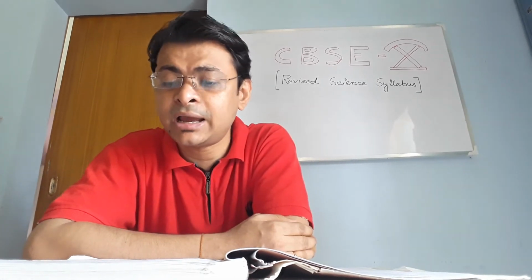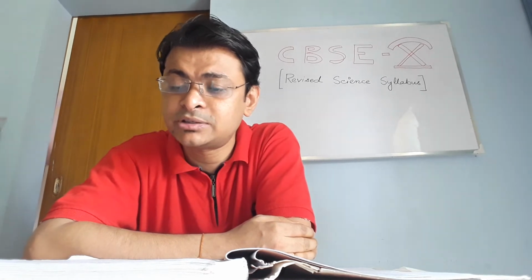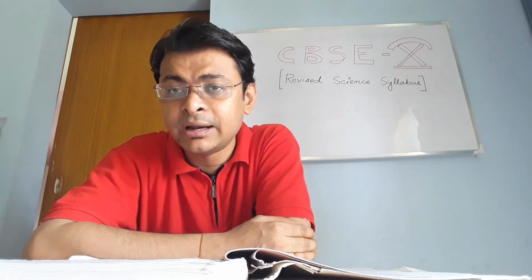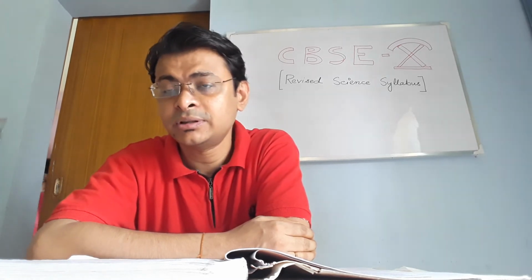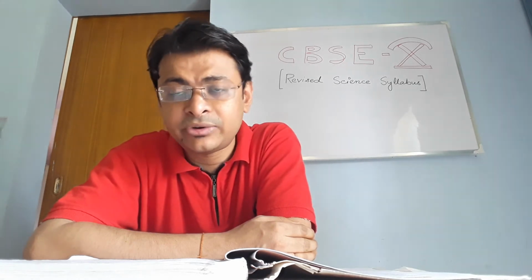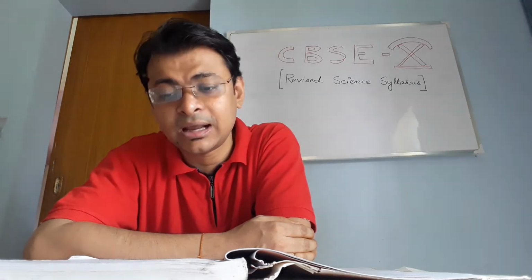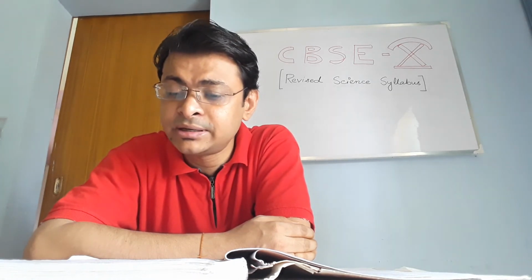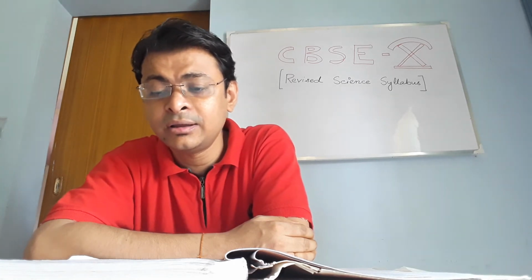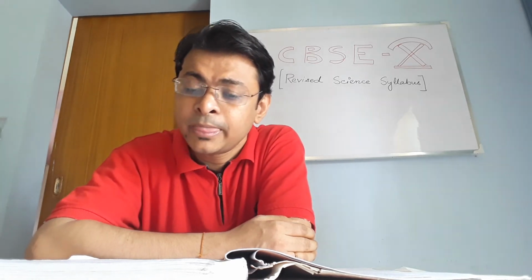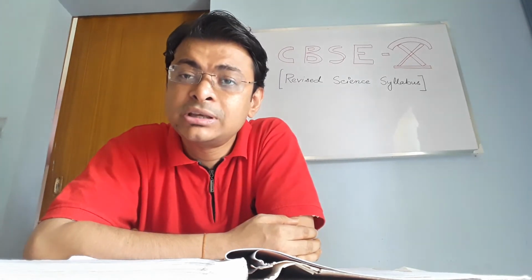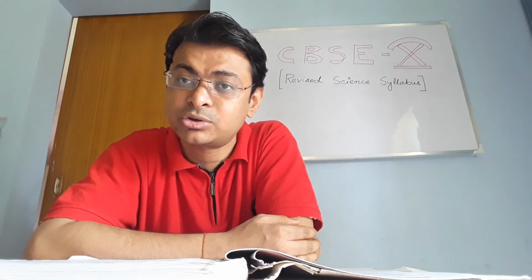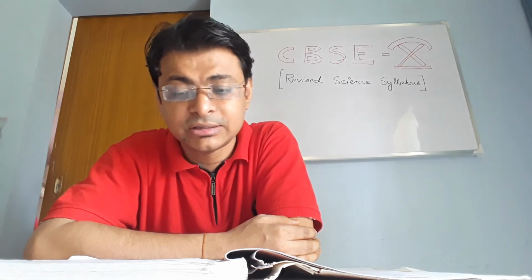Third chapter is metals and non-metals. In metals and non-metals, the portions that have been omitted are metallurgy, extraction and its processes, calcination, reduction, corrosion and prevention. But one thing I tell you, corrosion is there in your very first chapter, chemical reactions and equations. So you are studying corrosion from that chapter, a very small part. Details you don't have to study.